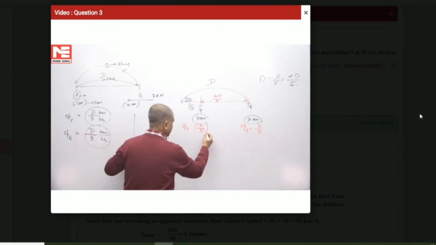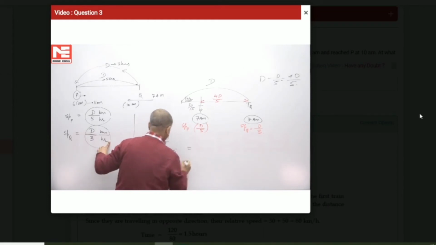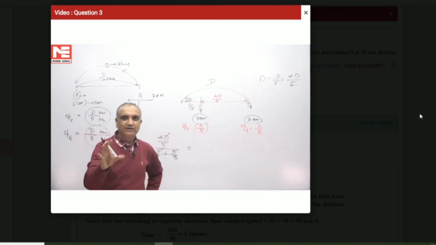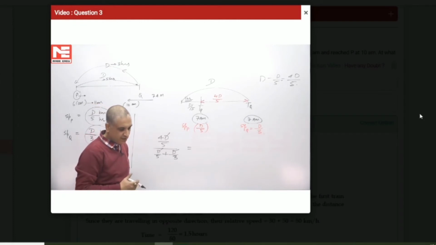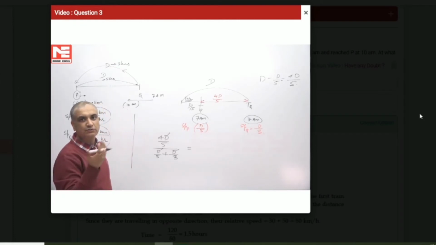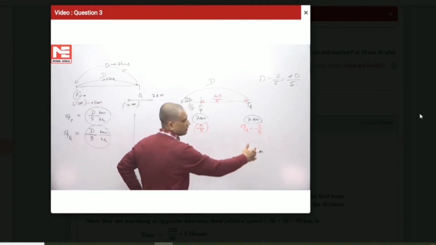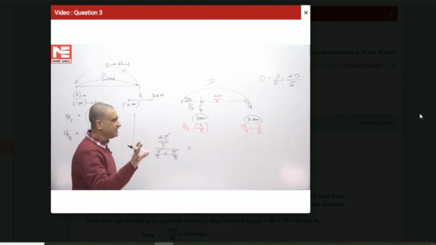So what will happen? Their relative speed is D by 5 plus D by 3. So D will cancel out. That is why this problem remains easy if we pick any convenient value of the distance. For example, we can take the total distance to be 150 km, or anything easily divisible by 3 or 5, or we can take it to be 30 km as well. It will be independent of D.